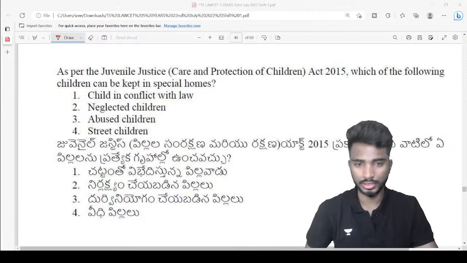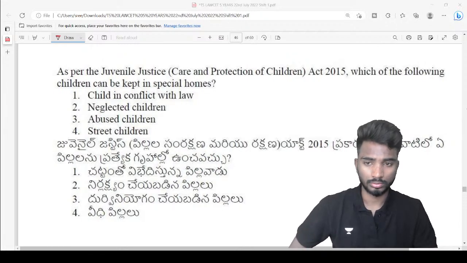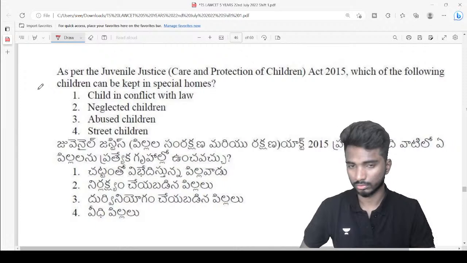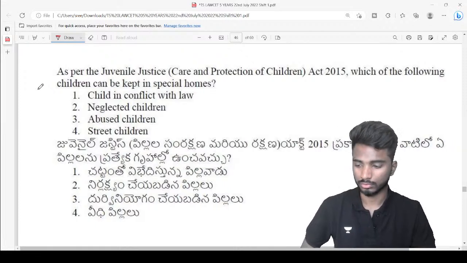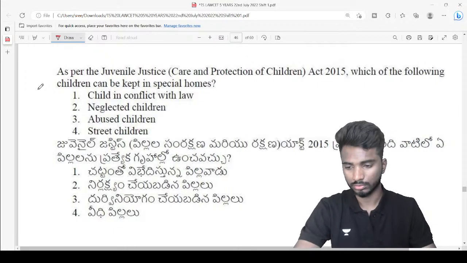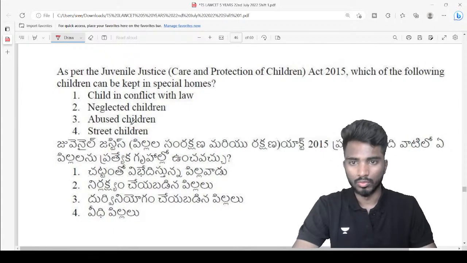What is the answer, guys? Very quickly. What do you think is the answer?